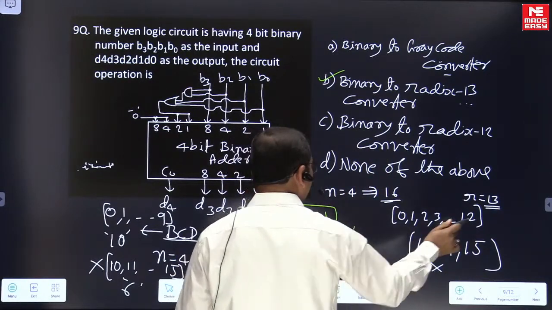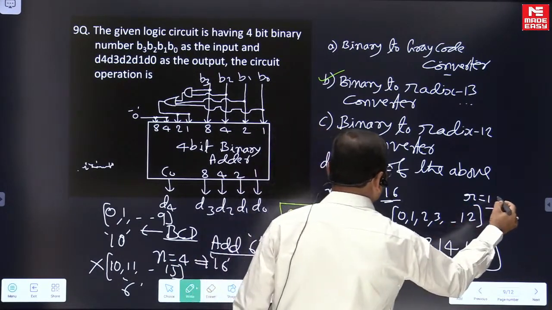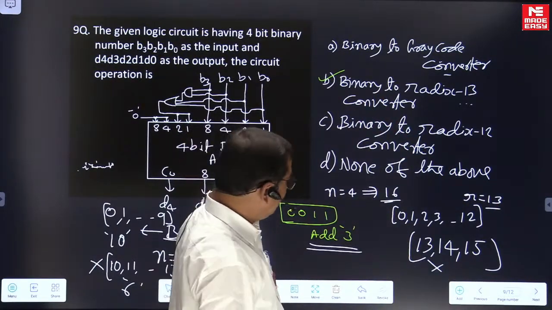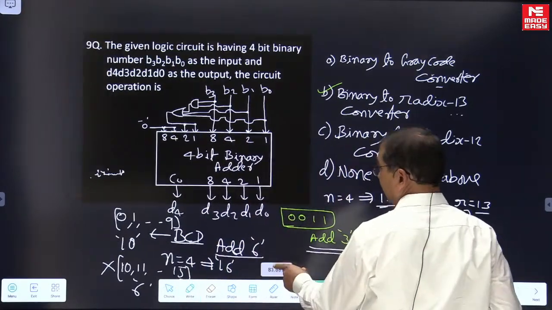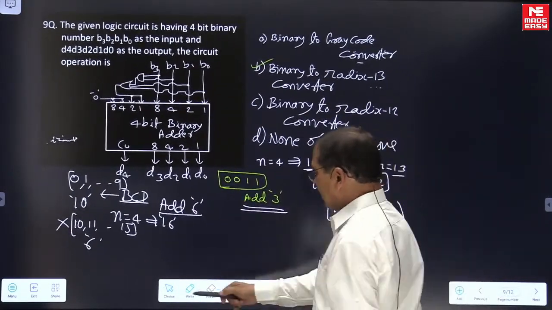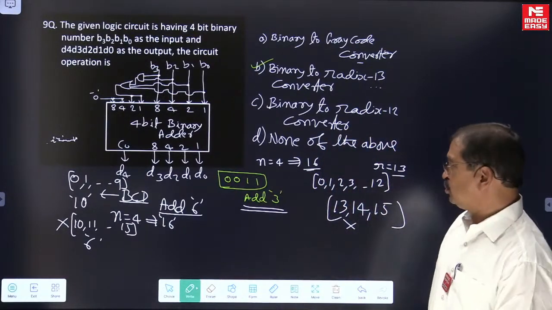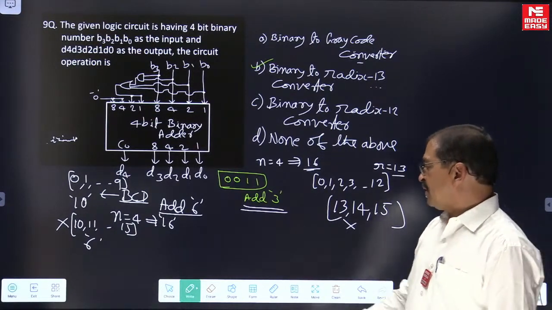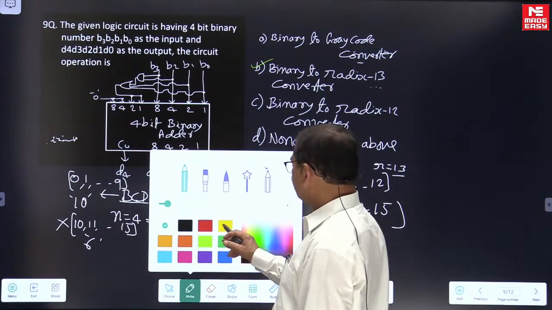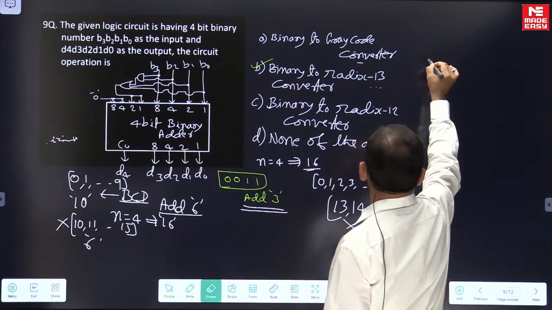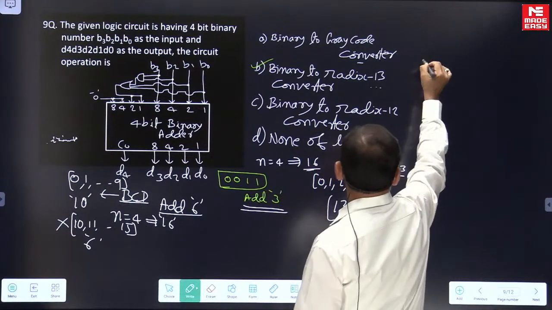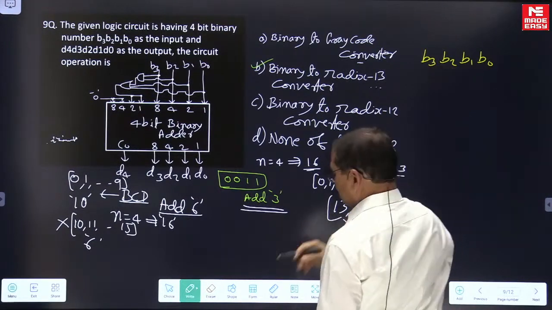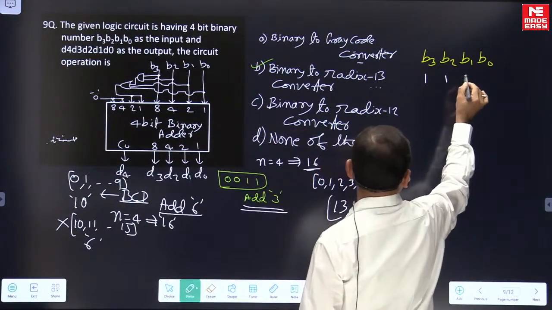With this idea, without doing much work, you can pick this as the right answer. And if you want a little more clarity on this question, you can take some sample number and try. Suppose I have the input binary number B3, B2, B1, B0 as 1111.